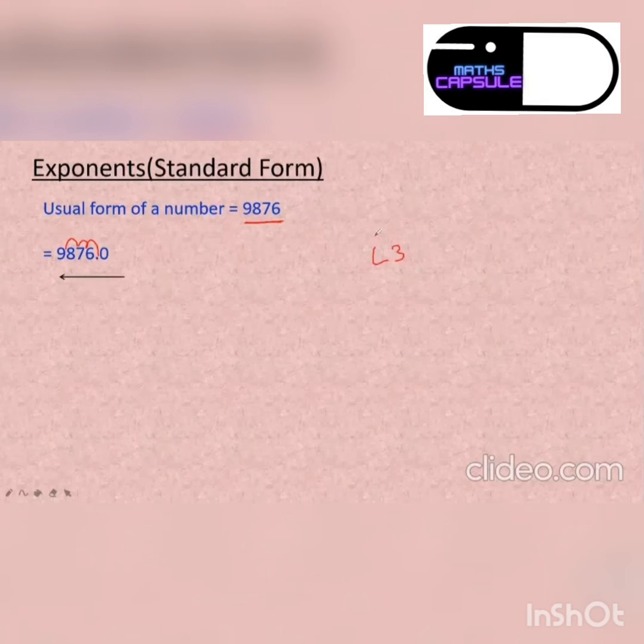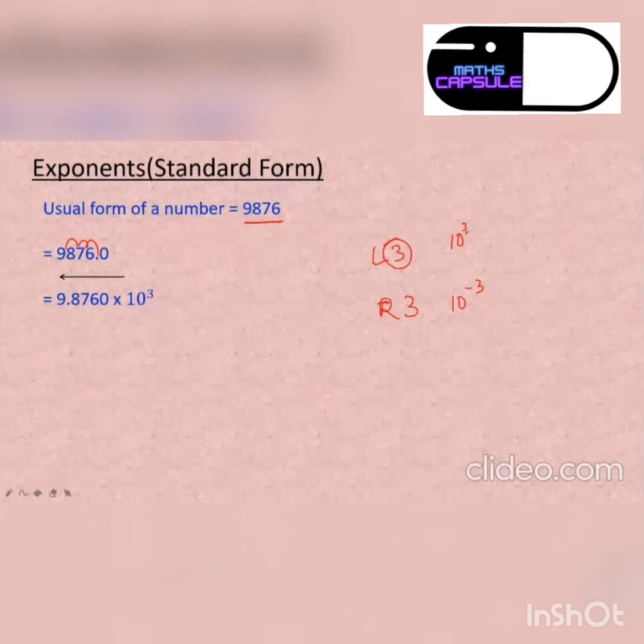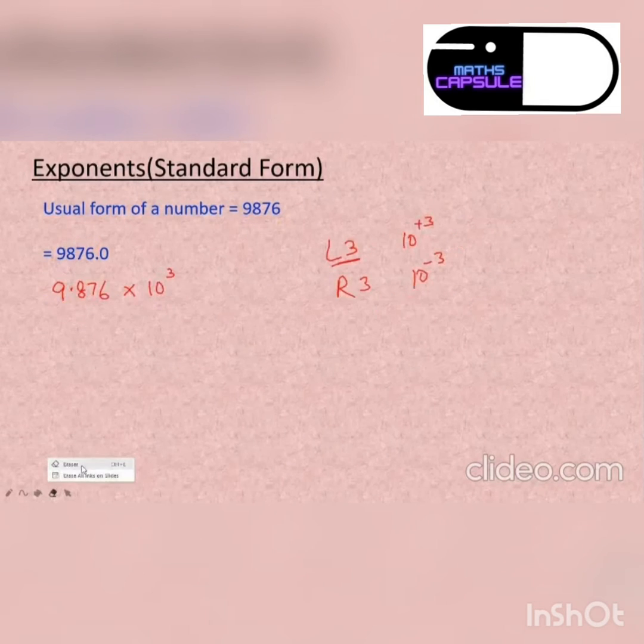Okay, now I will come out with my standard form. So my standard form is 9.8760 multiplied by, since I'm moving towards the left hand side, I will write 10 to the power 3. If it is the right hand side, R3, then it will be 10 to the power minus 3. But since it is the left hand side, it will be 10 to the power only 3. Plus 3 also you can say. Am I clear? So 3 came because we made 3 jumps.